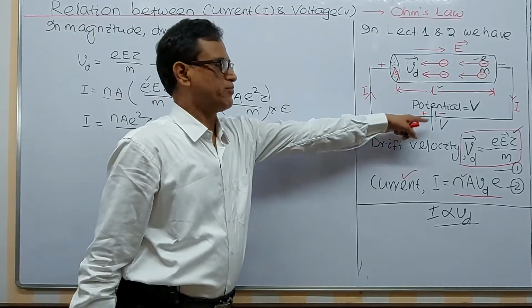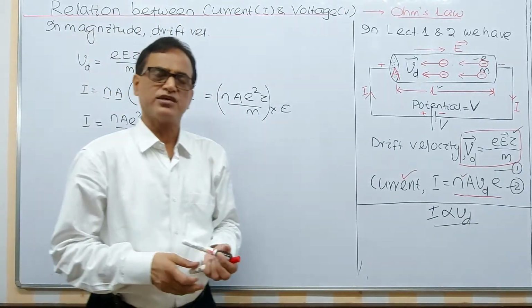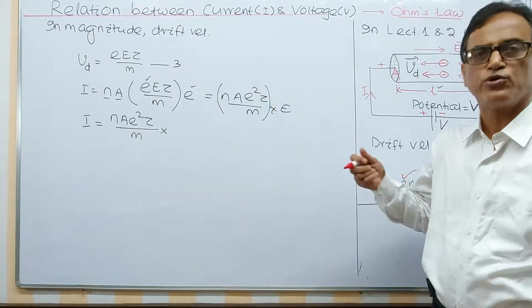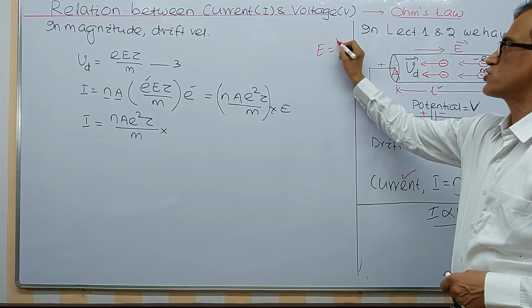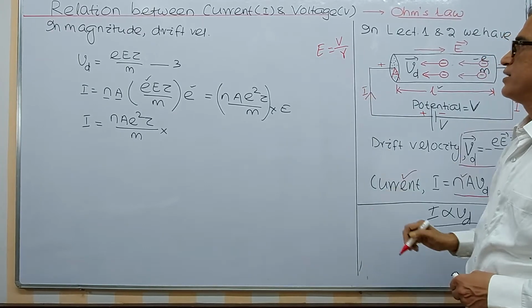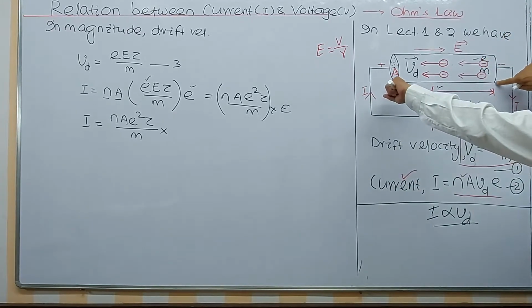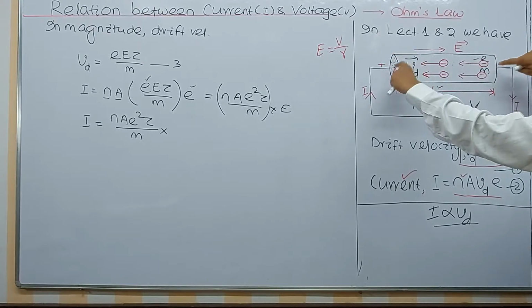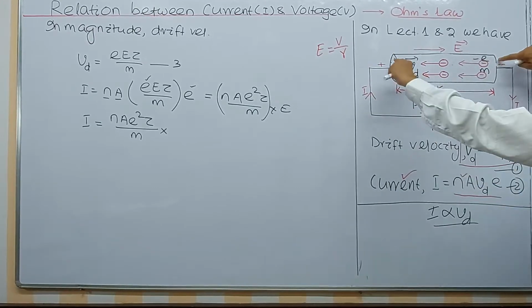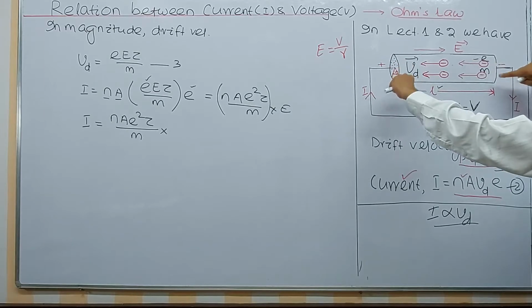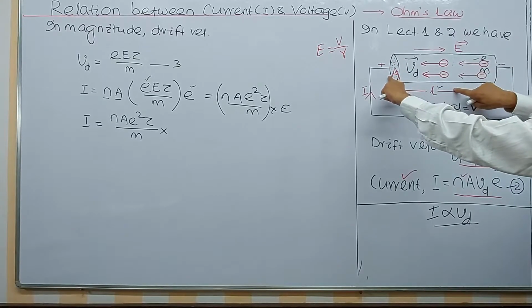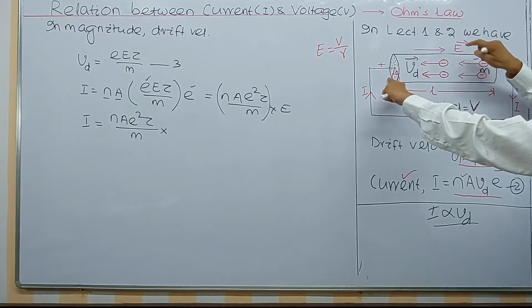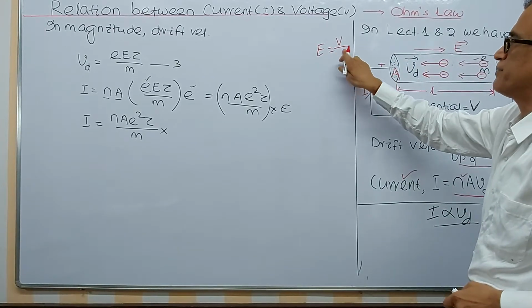Electric field, and this is a potential. There is a relationship between electric field and potential difference. This well-known relation we know: E equals V by R. If the distance between these two points across which we have applied the electric field, this is the conductor, this is a connecting wire, whose length is L, and across this potential difference V is applied such that an electric field is set up, so E is equal to V by R.